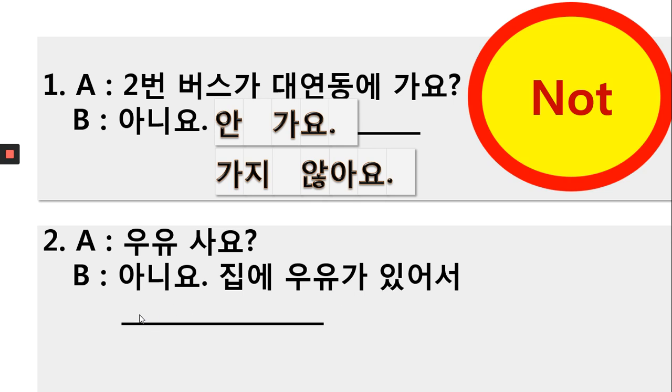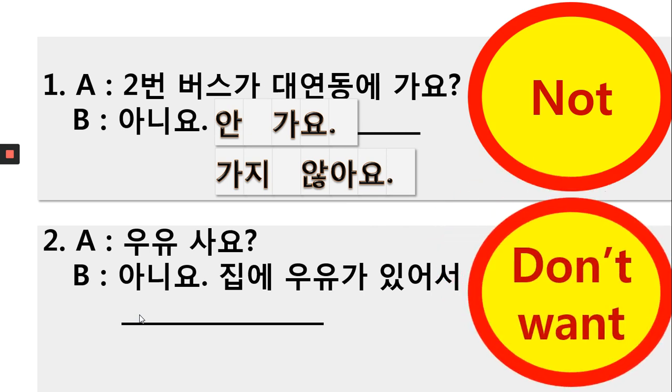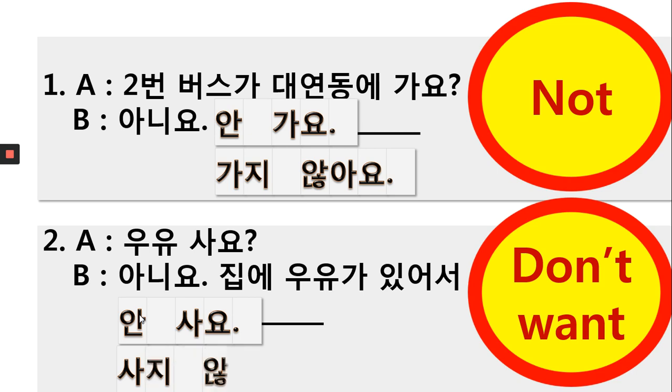Here, I don't want to buy. It's not general negation. This is I don't want to buy. So 안 사요. How about long form negation? Verb first, 사 plus 지 않아요, 사지 않아요.